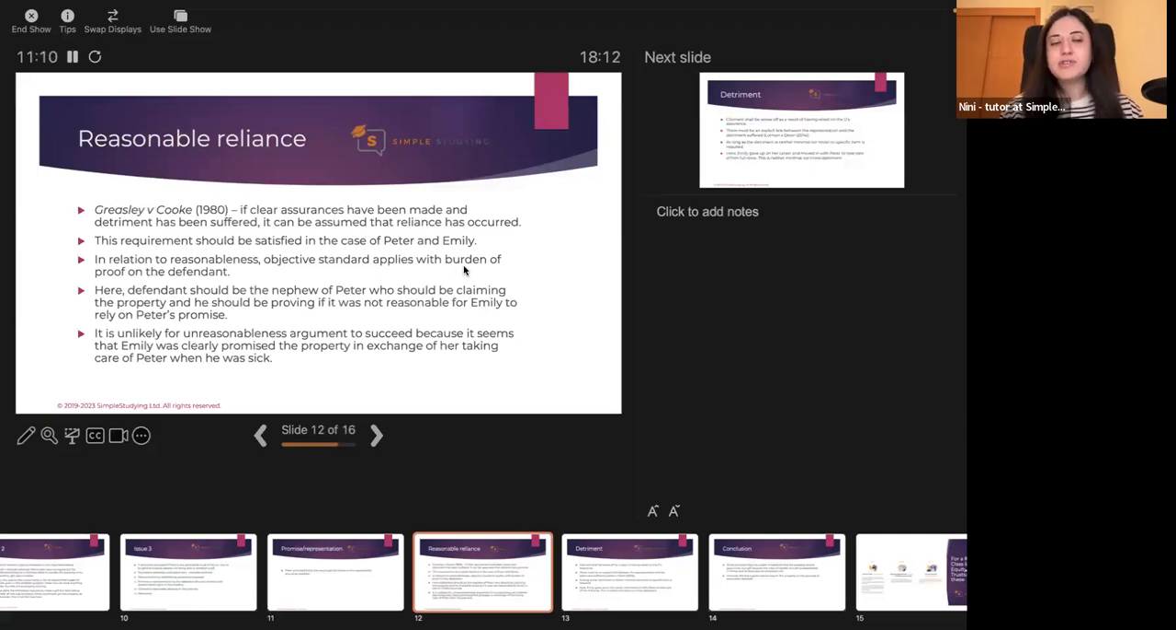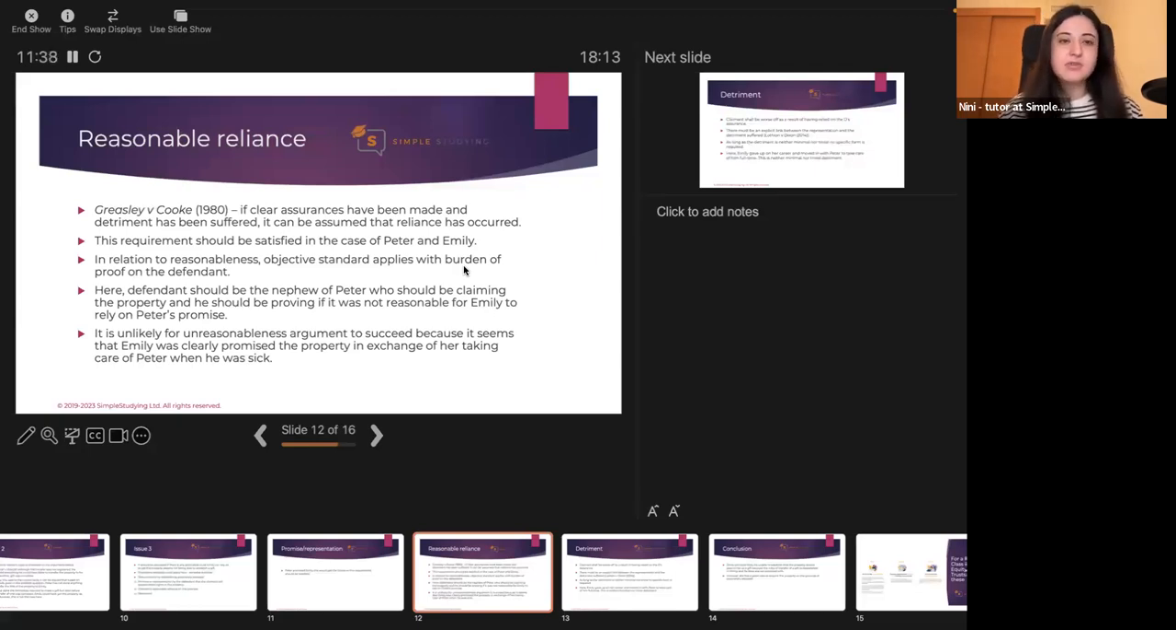The point is that this reasonable reliance requirement should be satisfied here because, in the case of Peter and Emily, Emily was assured that if she moved in with Peter, she would get the house. Therefore, in relation to reasonableness, whether or not it was reasonable for Emily to rely on that promise, it can be argued that it was reasonable.